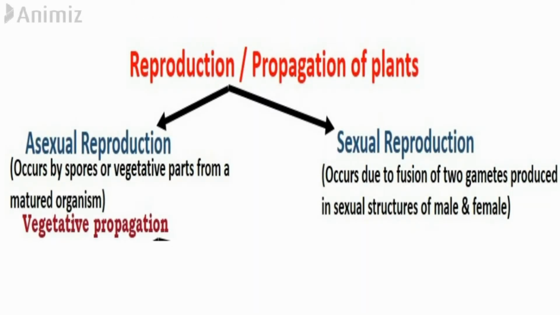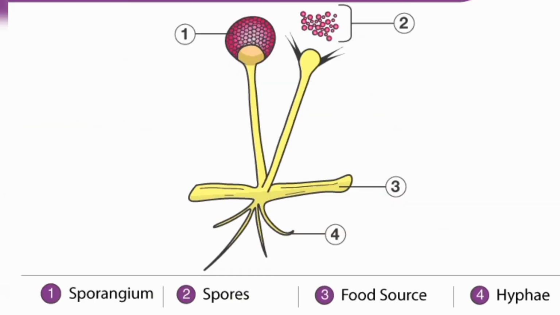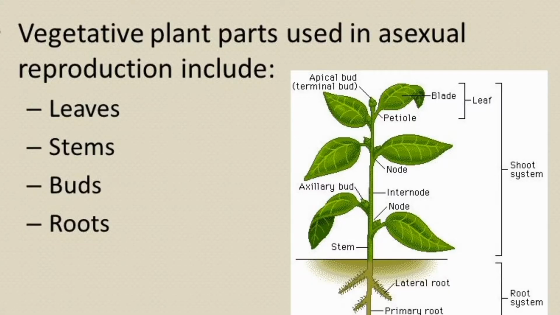Reproduction, or what we call propagation of plants, can be divided into two: asexual and sexual reproduction. Firstly, we have to know what reproduction is. It is the production of a new organism by an existing organism. When reproduction occurs by spores or vegetative parts, we call that asexual.